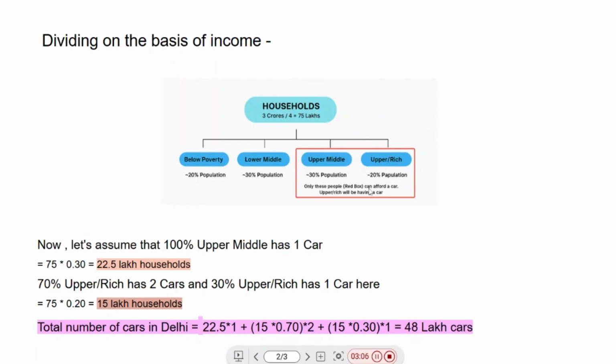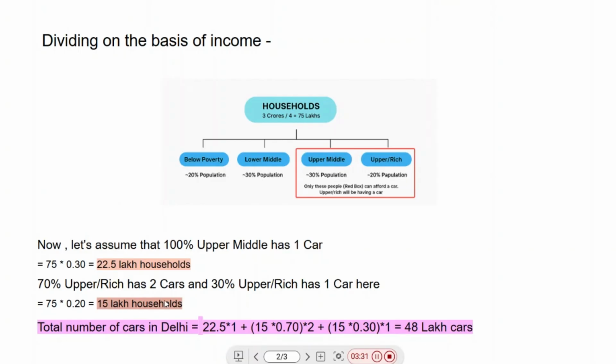First, we'll calculate how many households are there in upper middle. For that, we would multiply 75 lakhs by 0.30, which is 30%, which gives us 22.5 lakh households in upper middle. Similarly, we would have 75 into 0.20, which is 20%, which gives around 15 lakh households in upper rich.